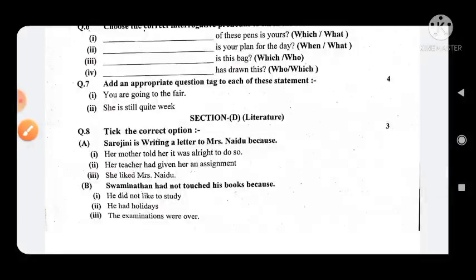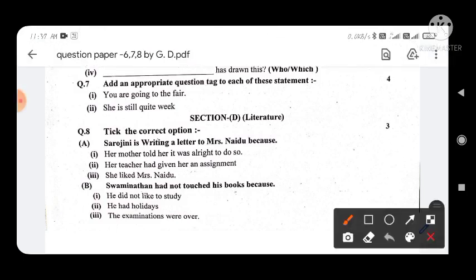Now look at section number D. In section D, the first is tick the correct option. So you have to see here, statement number A: Sarojini is writing a letter to Mrs. Naidu because. Here are three options: her mother told her it was all right to do so; second, her teacher had given her an assignment; and third, she liked Mrs. Naidu. So you have to select the appropriate option and tick it with the right option.